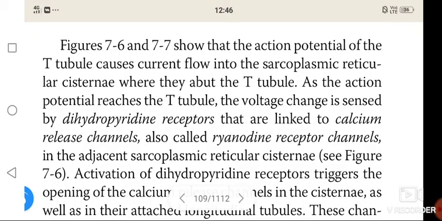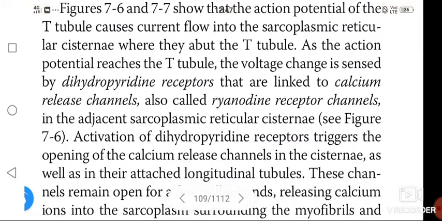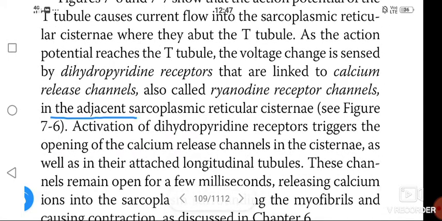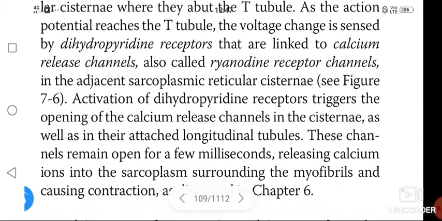The figure shows that the action potential of the T tubule causes current flow in the sarcoplasmic reticular cisternae where they abut the T tubule. As the action potential reaches the T tubule, the voltage change is sensed by dihydropyridine receptors that are linked to the calcium release channels, also called ryanodine receptor channels, in the adjacent cisternae.